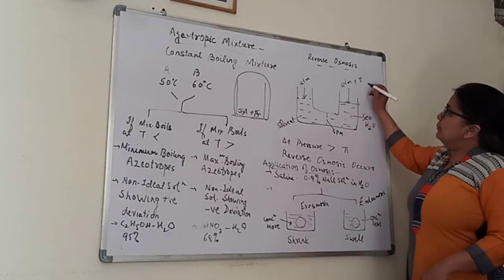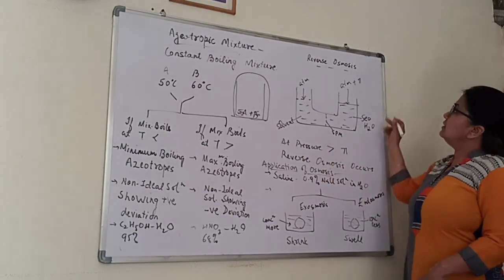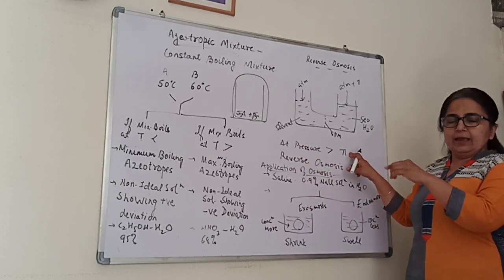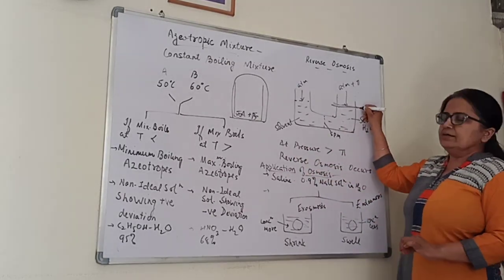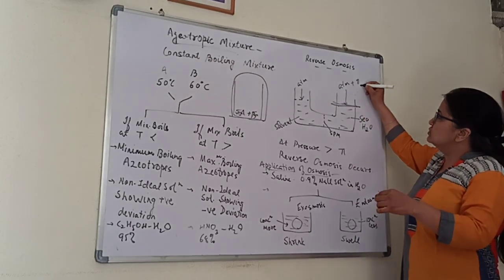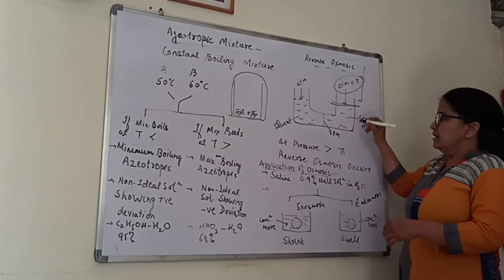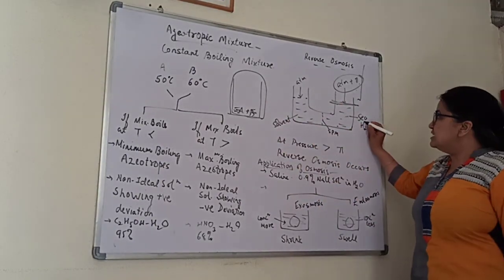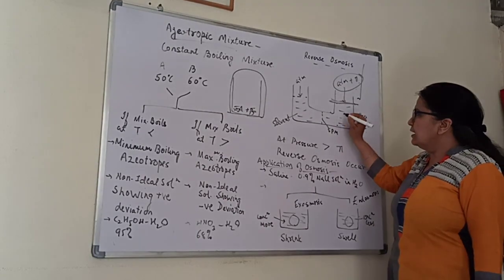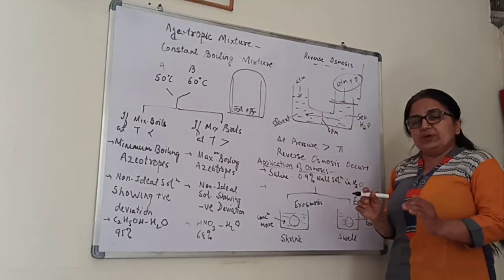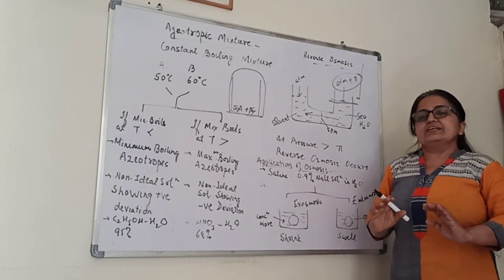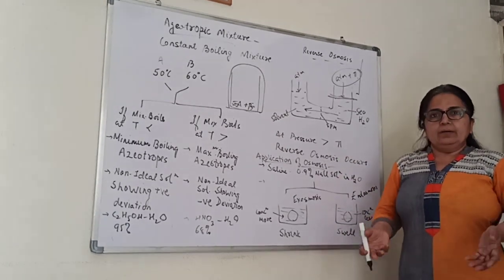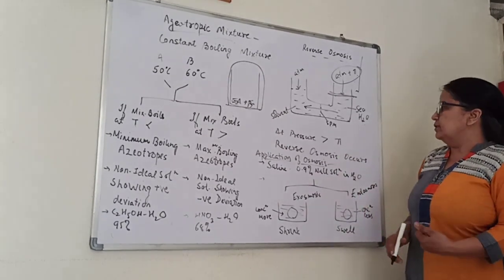If we apply a pressure greater than pi, then reverse osmosis will occur. That means from sea water also, water can go to the other side. We can extract water from salt water, from sea water. This technique can be very useful to get more water from sea water.